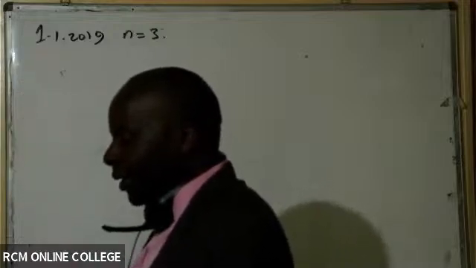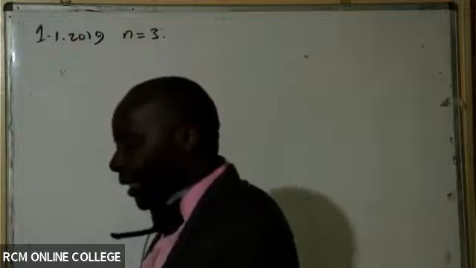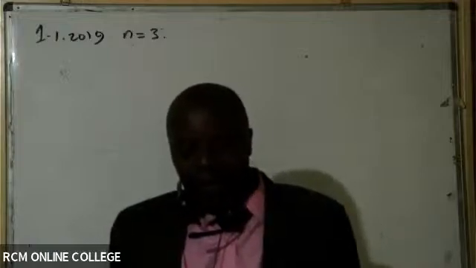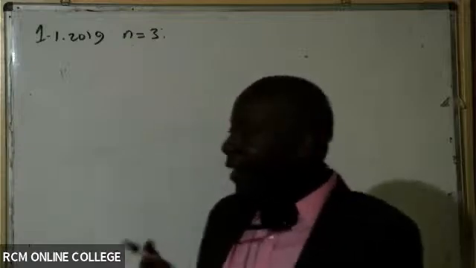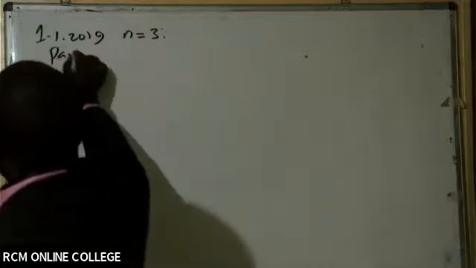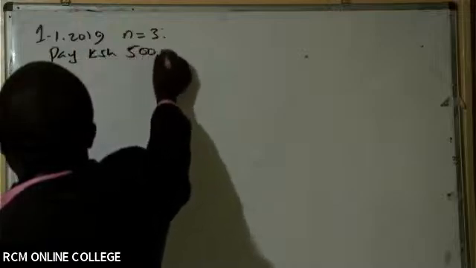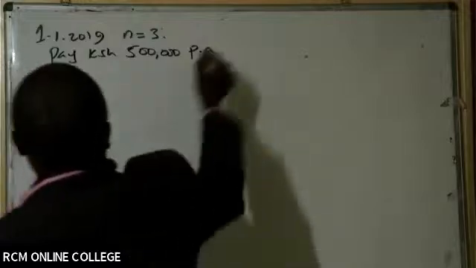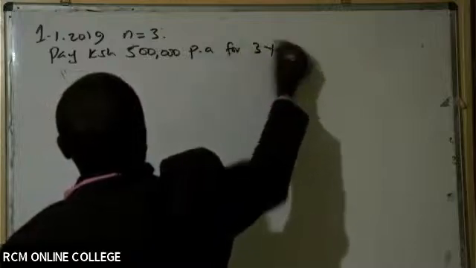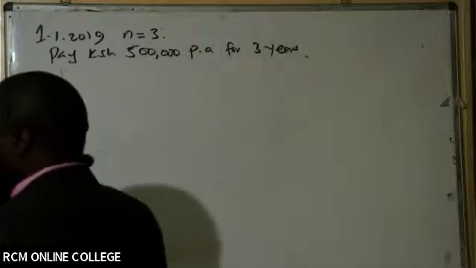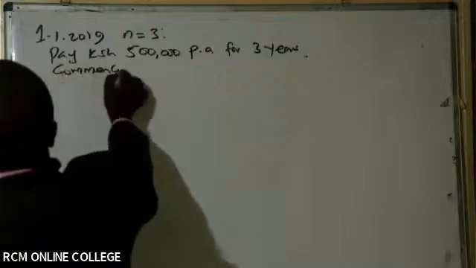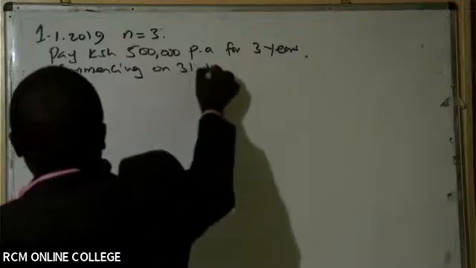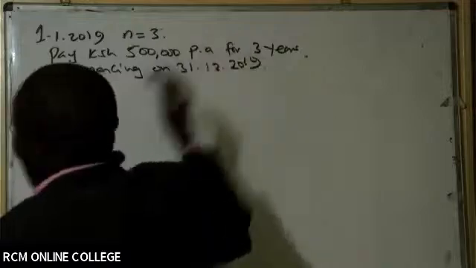Now, the terms of the lease are that Breakwood would pay Kenya shillings 500,000 per annum for 3 years, commencing on 31st December 2019. So what type of a lease is this?